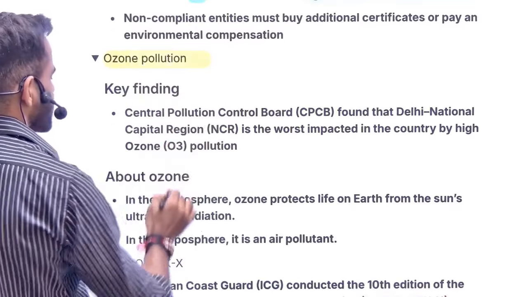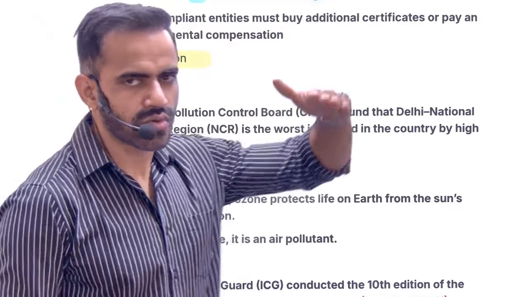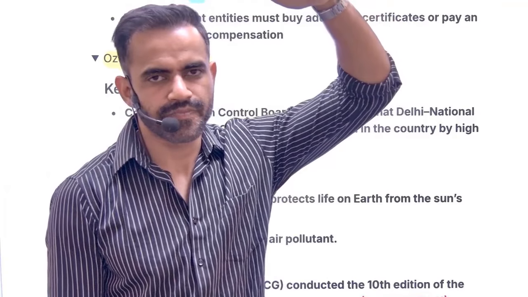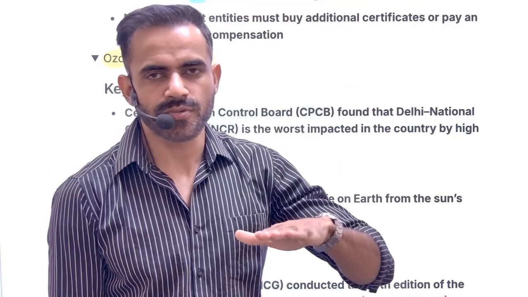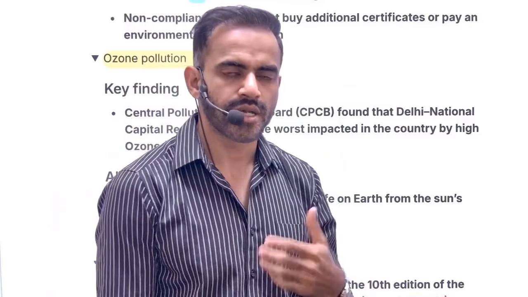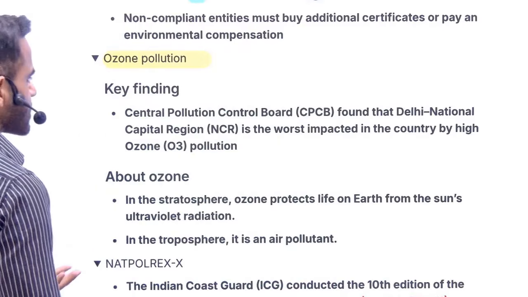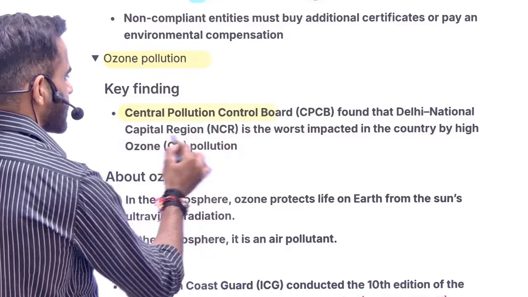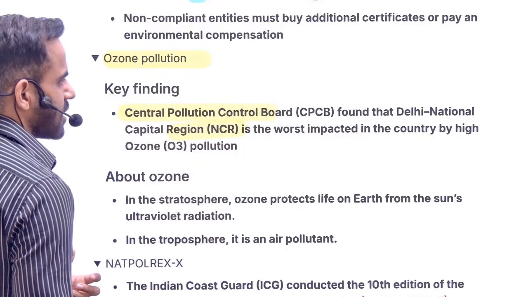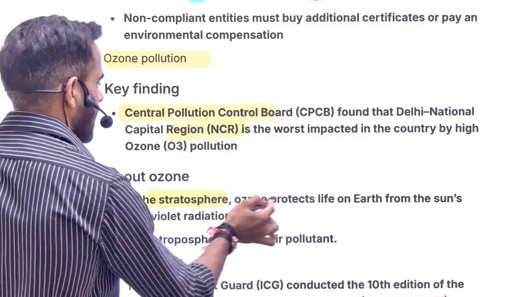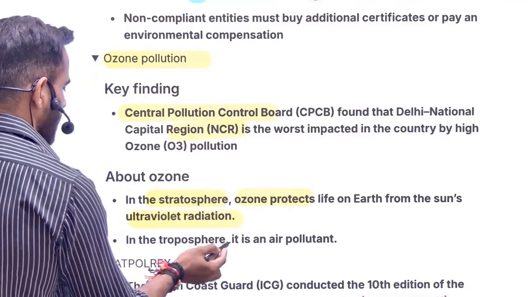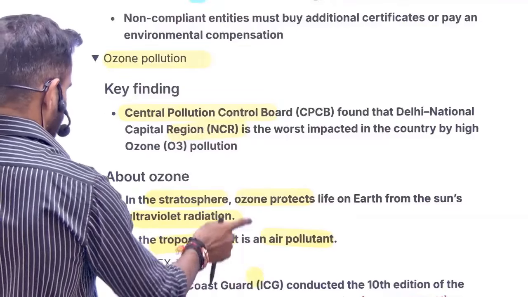Next is ozone depletion. Understand in a very simple sense, ozone in the stratosphere is good. It is going to block UV. In the troposphere, it is a pollutant, a short-lived pollutant. Recently, CPCB specified that the NCR region is one of the worst affected in terms of this ozone pollution. In the stratosphere, it blocks the UV radiation. In the troposphere, it is a pollutant.